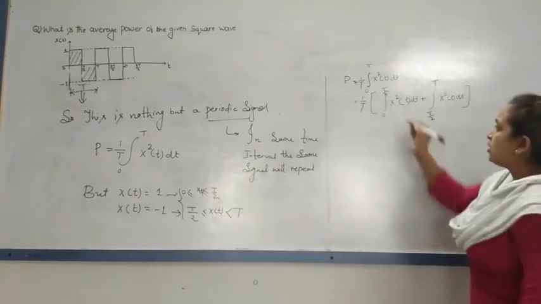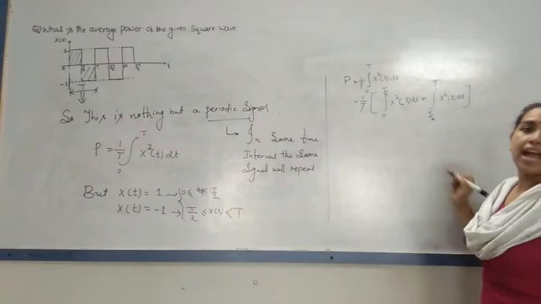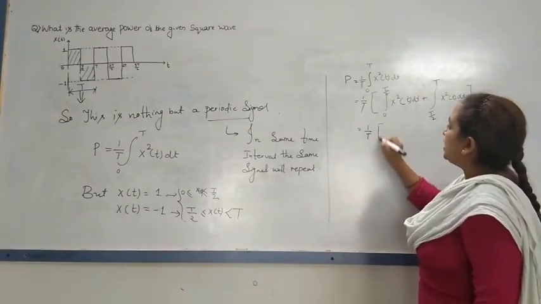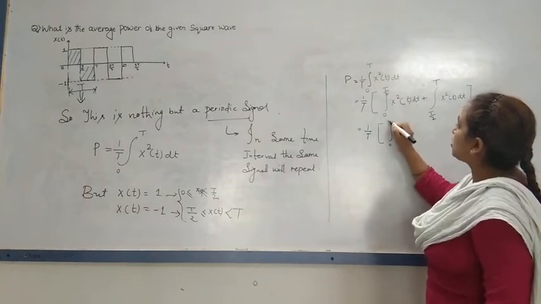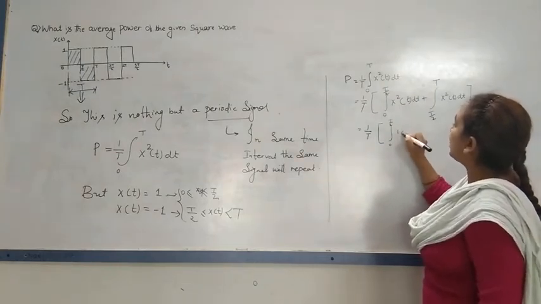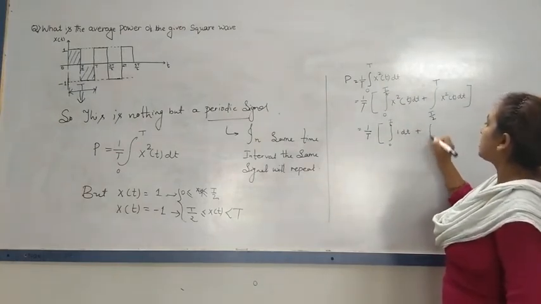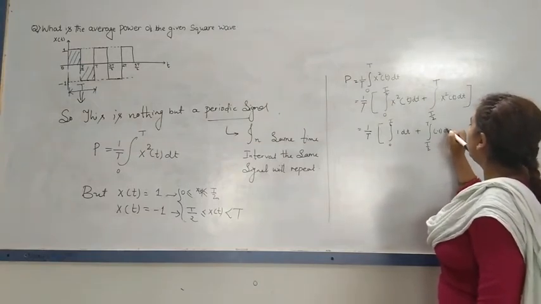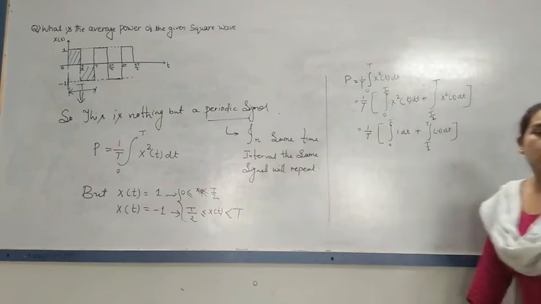Nice. We know that when t is from 0 to T upon 2, x of t is equal to 1. So in place of x squared of t, I can put 1. So that is 1 upon T times the bracket: integration of 0 to T upon 2 of 1 dt plus integration of T upon 2 to T of minus 1 dt. Close the bracket.